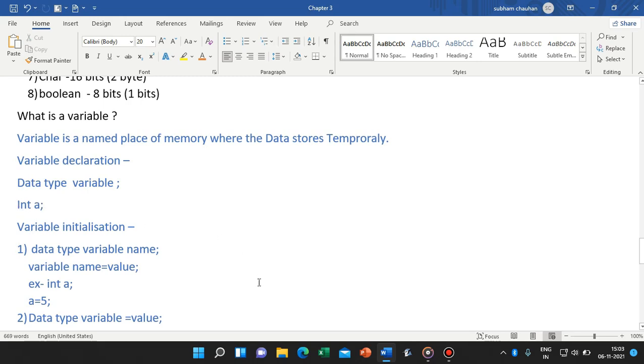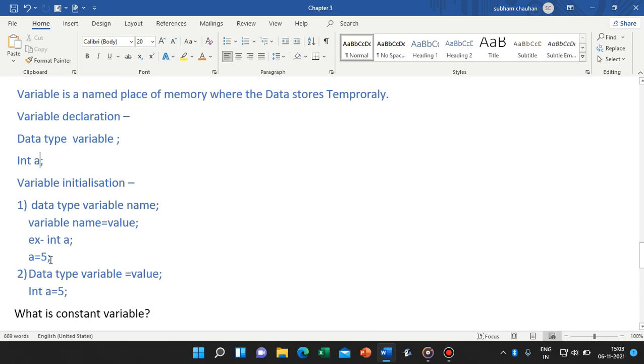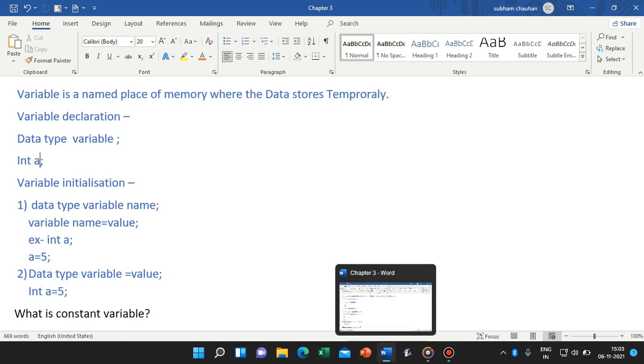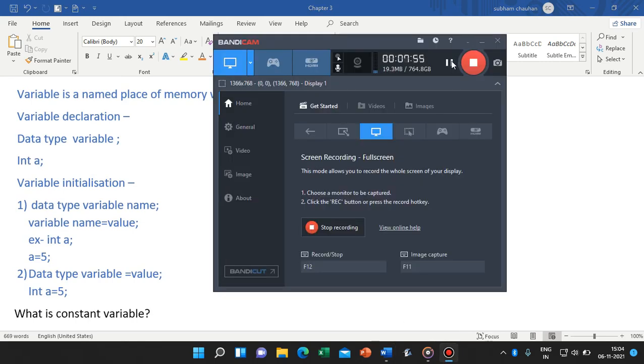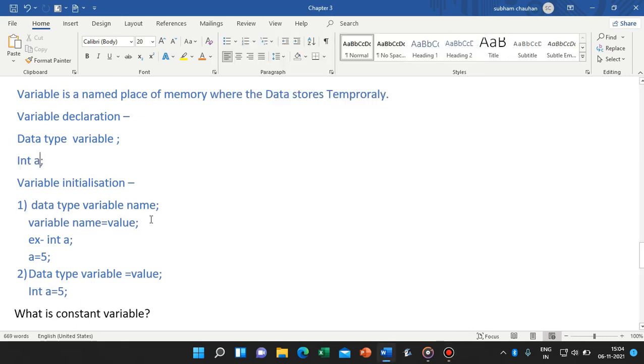Variable initialization can be done in two types. First, data type, variable name, then variable name equal to value, meaning the value we want to enter. Like int a: first we have to declare it, then we have to initialize it. Int a, we have declared it, then a equal to 5, we initialize it.